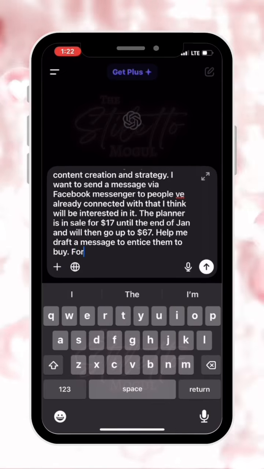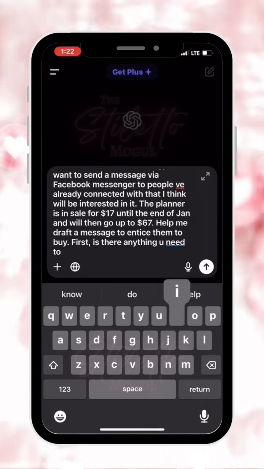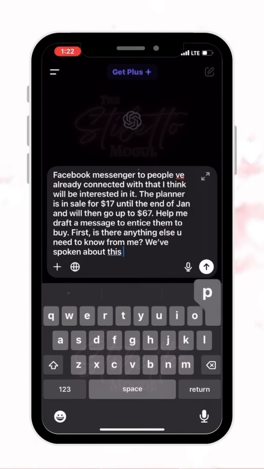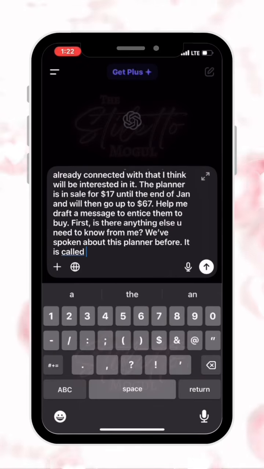You don't want to cold sell in your DM. People hate that and they will block you. The last thing I asked it was if there was any other information it needed from me in order to draft the perfect message.